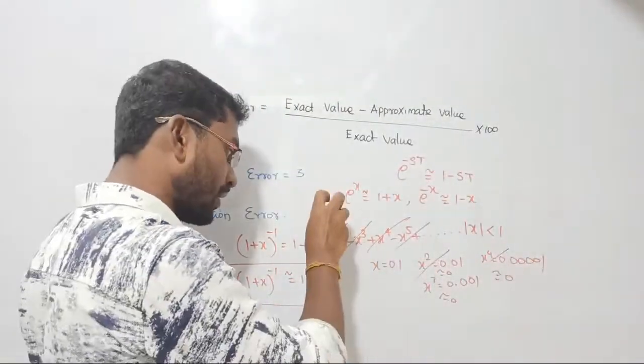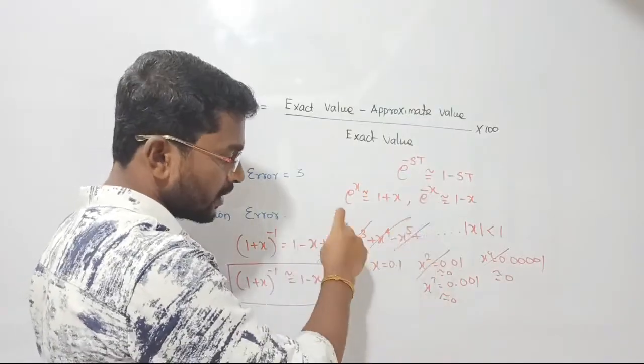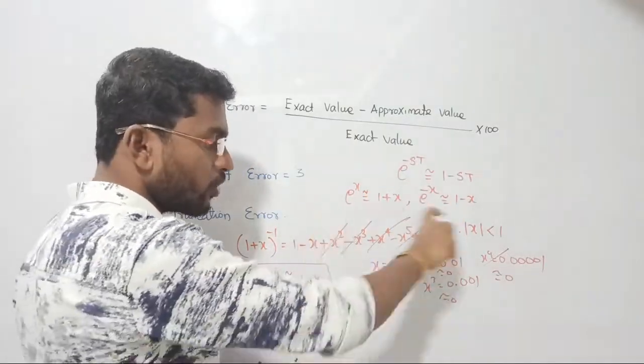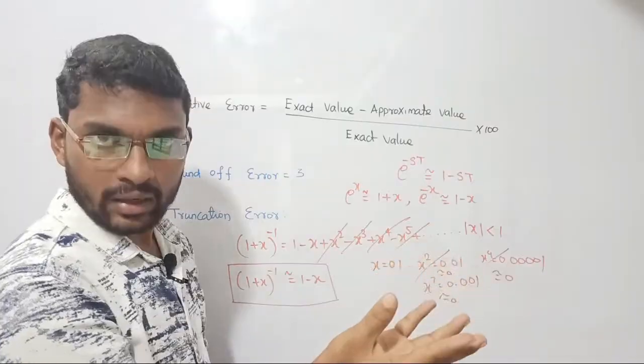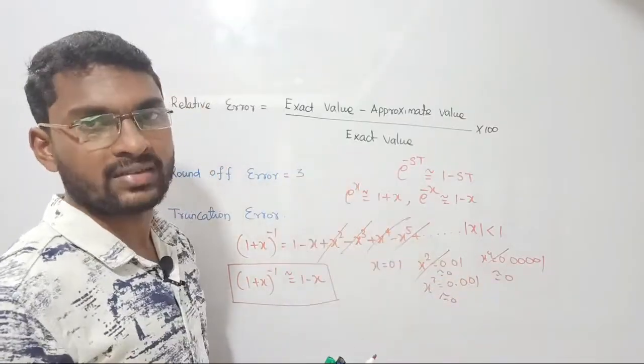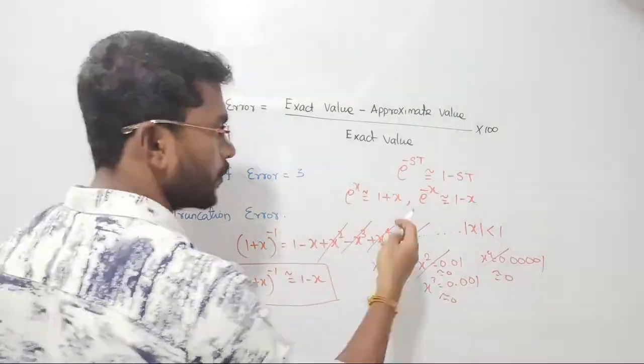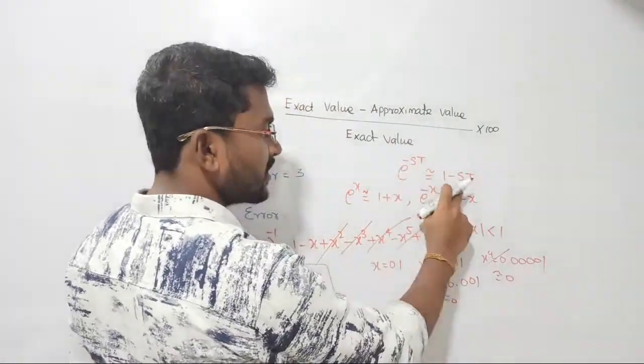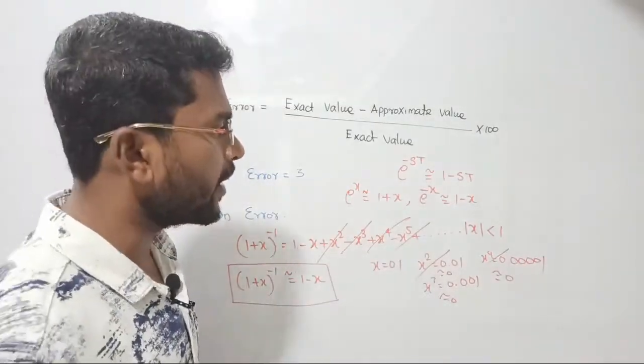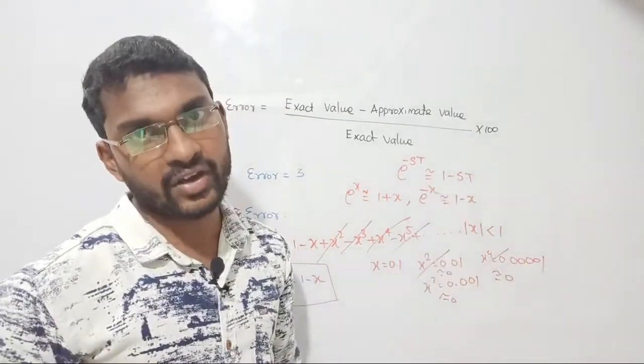So because of that, it is negligible, right? If you neglect this, what will happen is, because of ignoring these values there will be some small error in the system. That error is not being considered; it is not creating that much significant effect in the system. So the conclusion is over, right? So now we put 1 minus st instead of e power minus st, it means higher order terms are not creating a significant effect in the system.